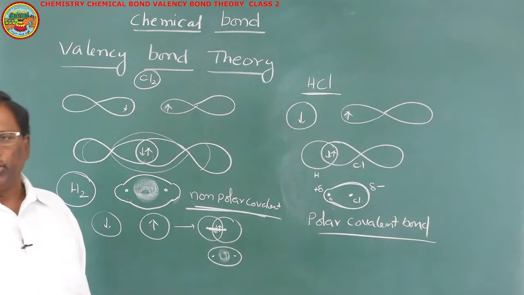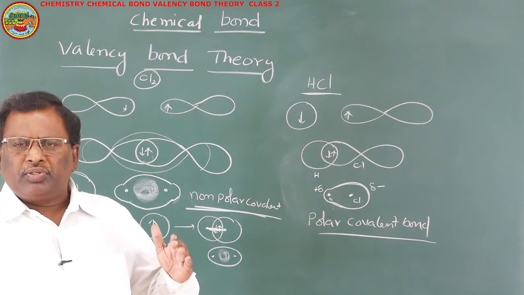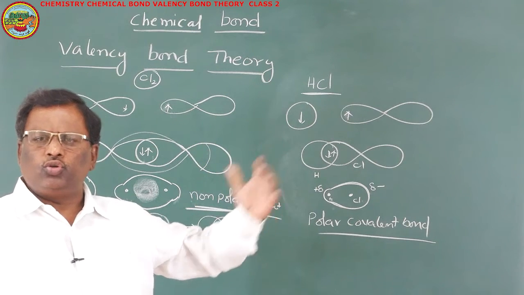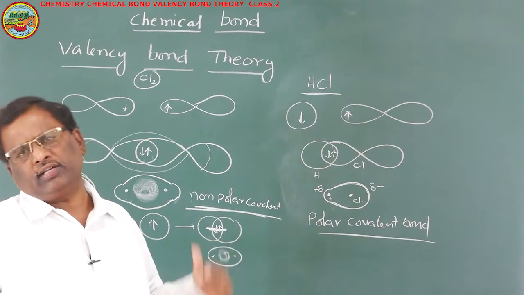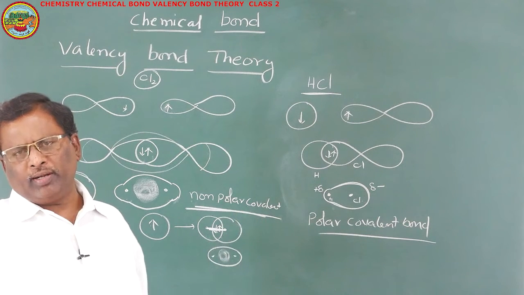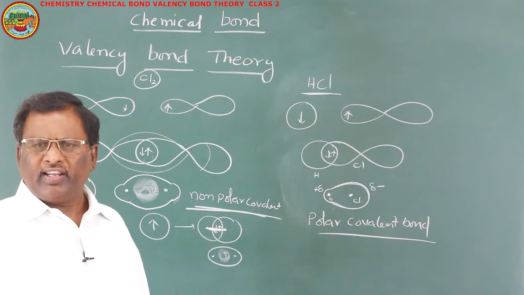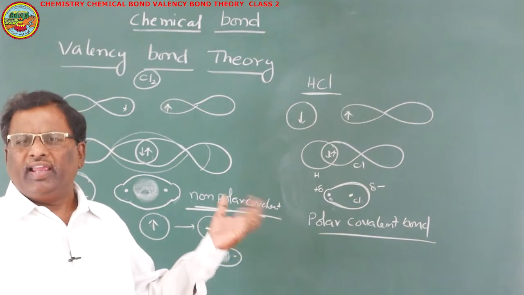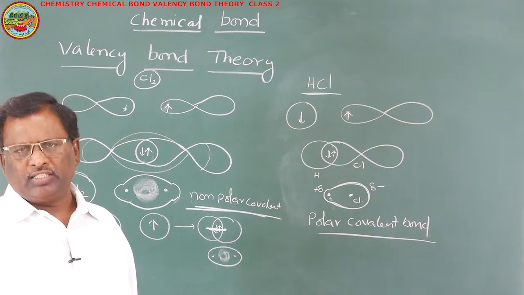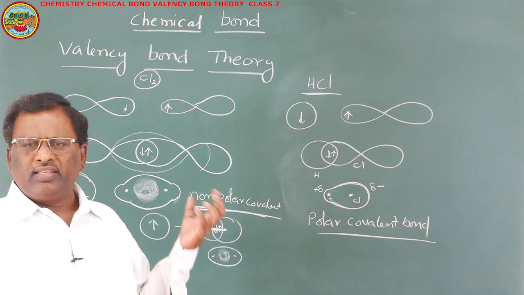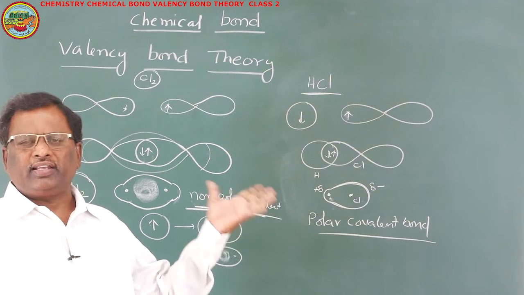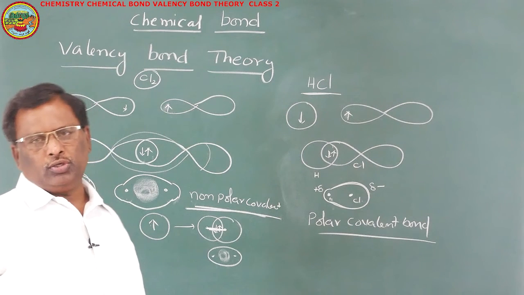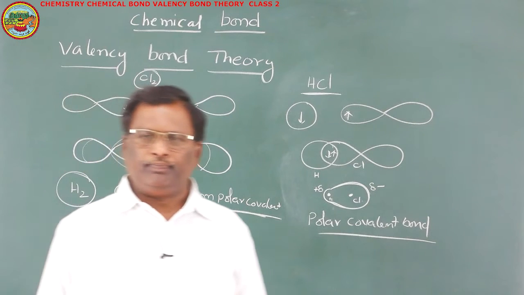Polar covalent bond. Here that means full transfer of electron does not take place. To a certain extent, the electron pair is closer to one of the bonded atoms than the other. This type of polar covalent bond is not 100% covalent in nature. These polar covalent bonds will have a certain percentage of ionic character. So this is the formation of Cl2, H2 and HCl molecules according to valency bond theory.